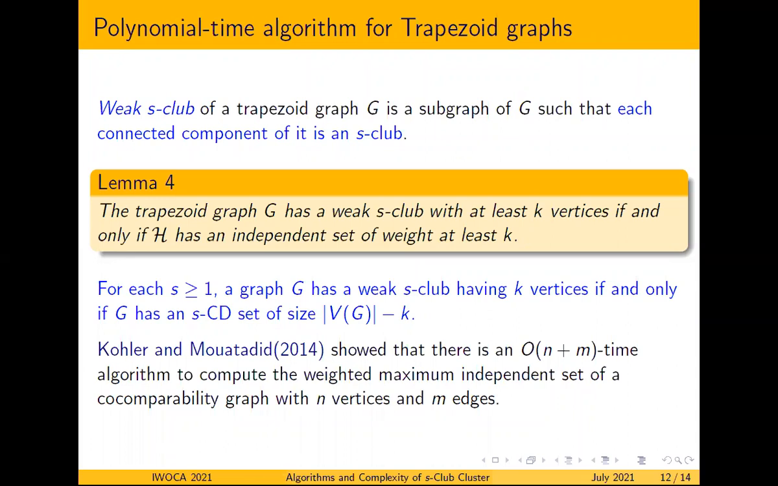And we have this observation that for each S greater than or equal to 1, a graph G has a weak S-club having k vertices if and only if G has an SCD set of size cardinality of V of G minus k, that is, n minus k. Thus we have a polynomial time algorithm for trapezoid graphs.